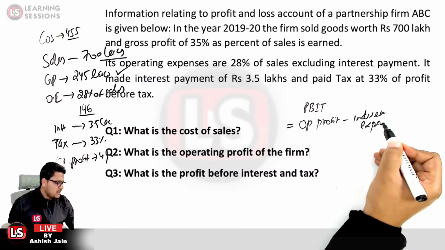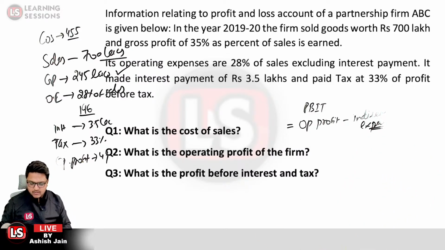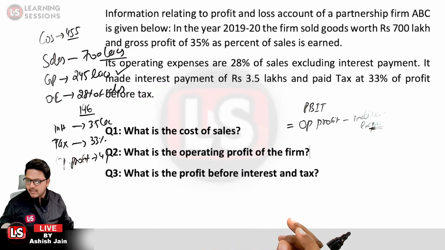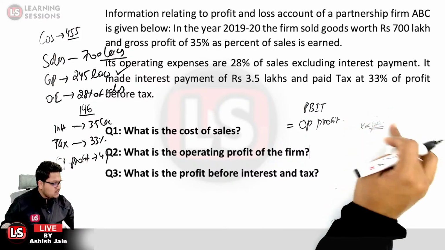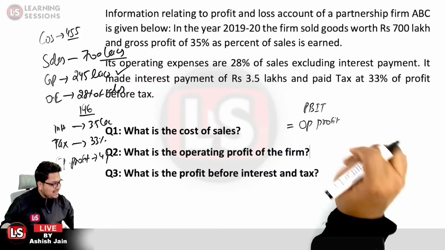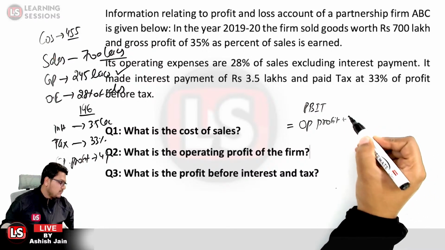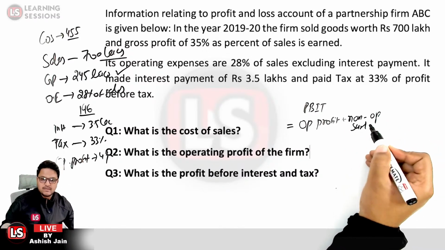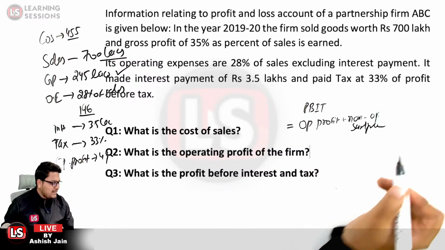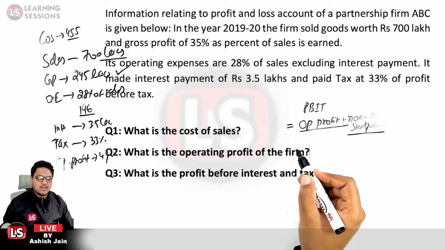If there are any indirect expenses, those are to be subtracted. So what is PBIT basically? PBIT is operating profit plus any non-operating income, non-operating surplus. That is to be added. Not indirect expenses, it is operating profit plus any non-operating surplus.